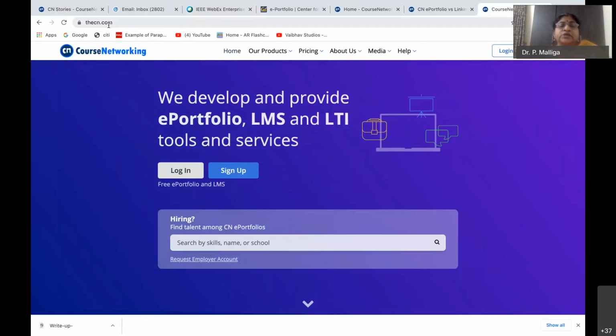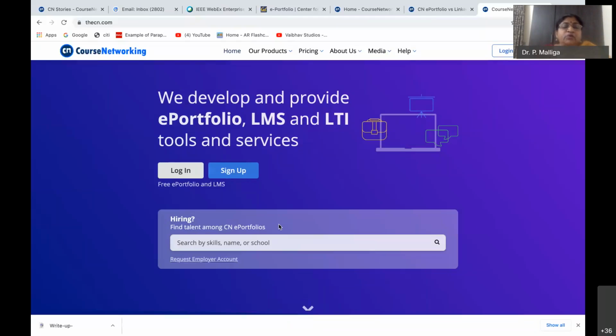So here, this is the first thing. First, we have to get the free login. There are two things. One is the individual login. Another one, if your institute has purchased it, then you need not create it. Your institute admin will give you the login. You can use that. If it is not provided, then you can also sign up. That is free only.